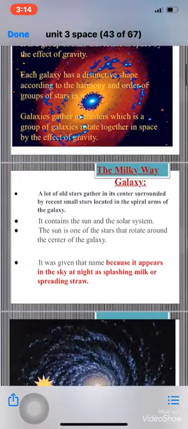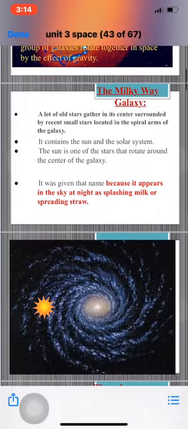Let's talk about a certain galaxy which is called the Milky Way galaxy. What's the Milky Way galaxy? It's the galaxy that contains our solar system. The Milky Way galaxy, it's our galaxy. The galaxy that contains our solar system, the sun.